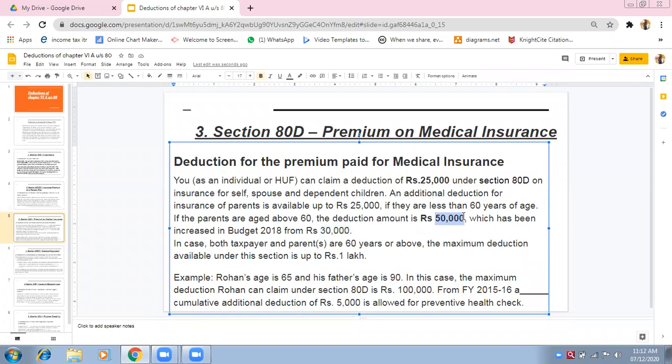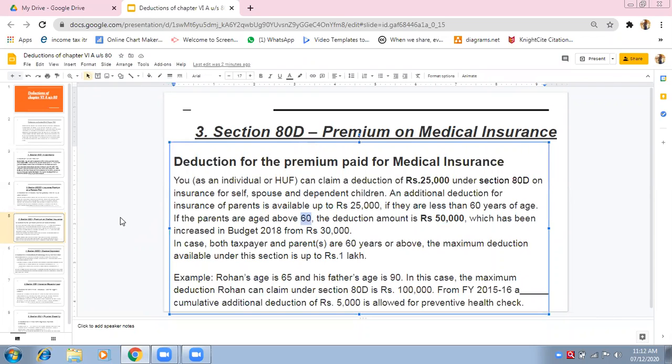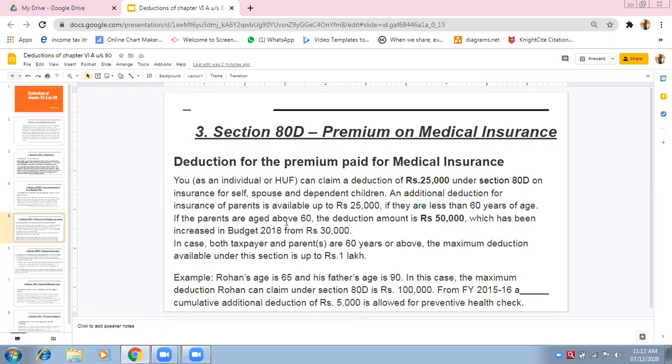So the question in MCQs can be asked: if medical insurance is taken for parents who are aged above 60, the maximum deduction available for them is rupees what? What would be the correct answer? 30, 50, 25? Which is the correct amount? Ma'am, repeat the question. See, if your parents are aged above 60, above 60 means senior citizens, no? If your parents are aged above 60 and medical insurance is taken for them,